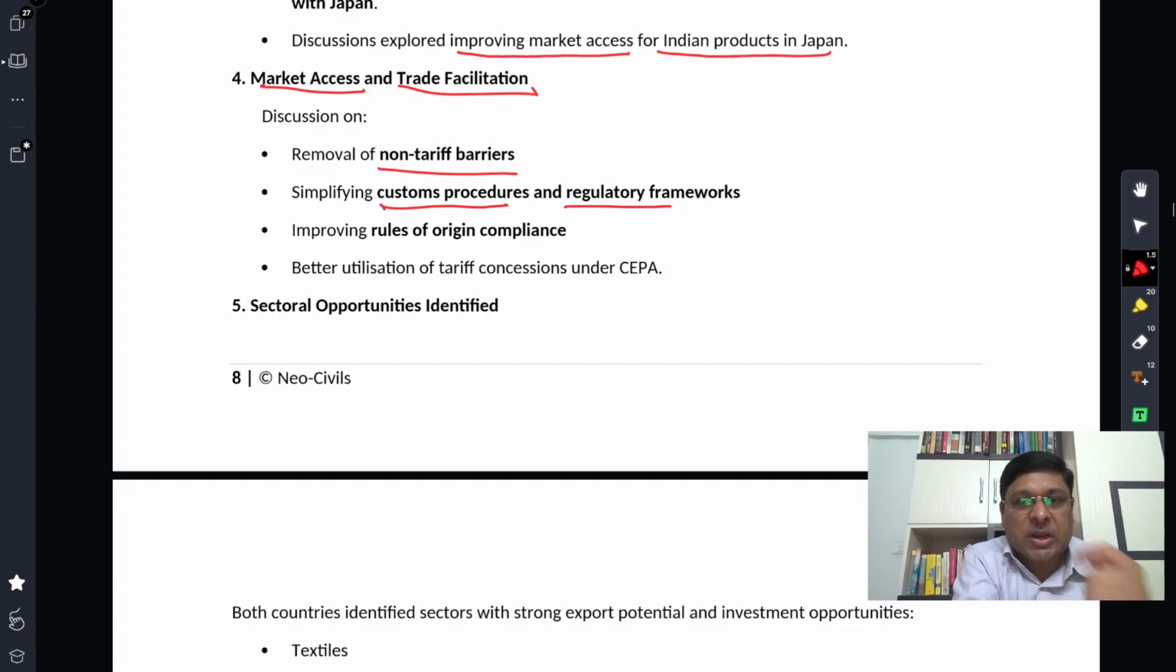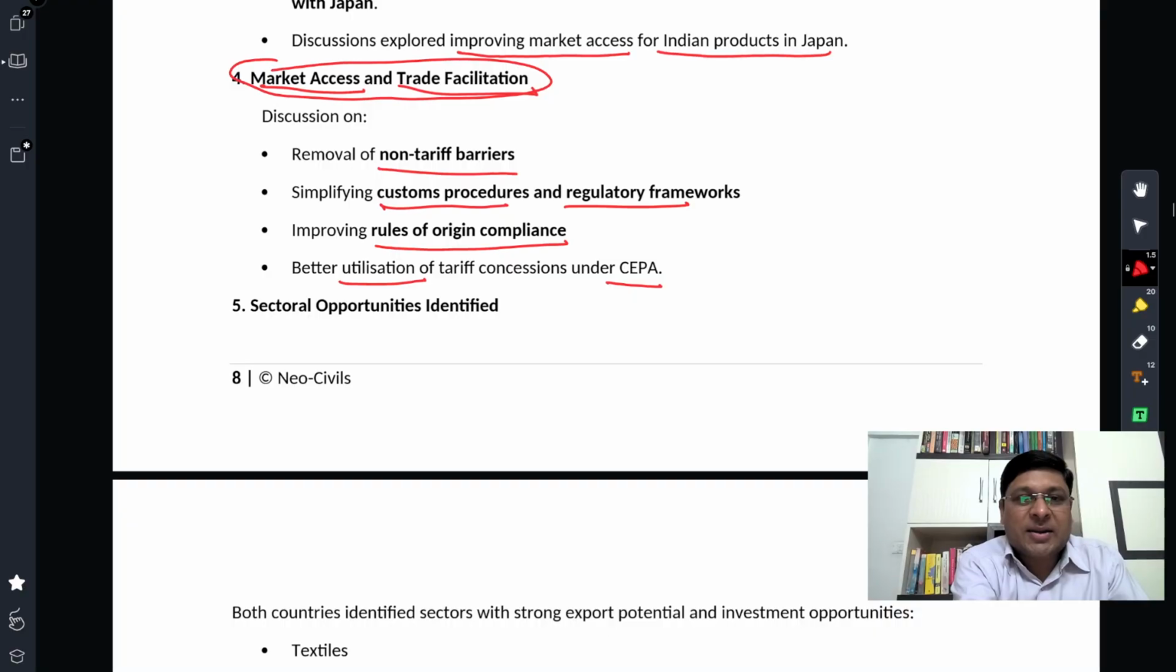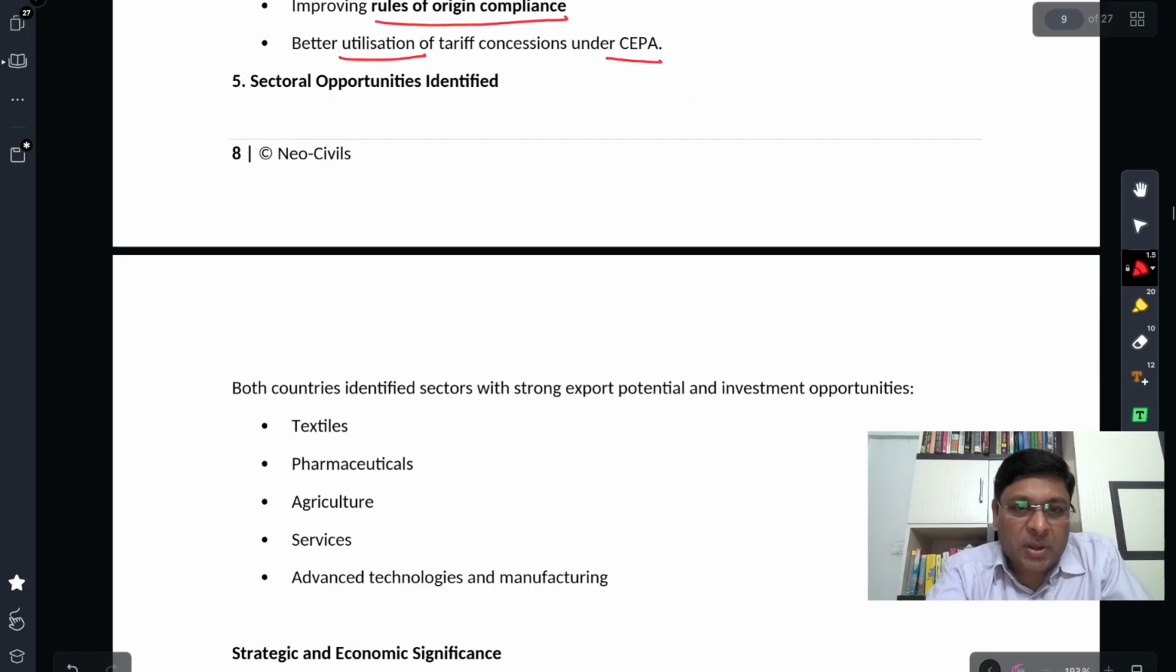Simplifying customs procedures and the regulatory framework. That is another topic discussed. Improving rules of origin compliance, right? Better utilization of tariff concessions under SEPA. These were topics discussed for improved market access and facilitating more trade.